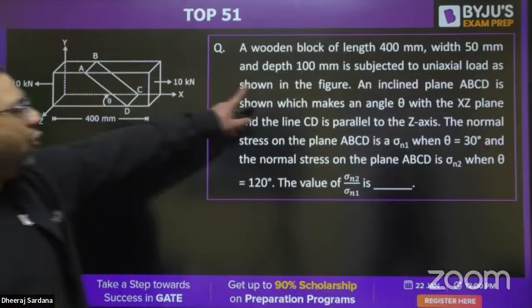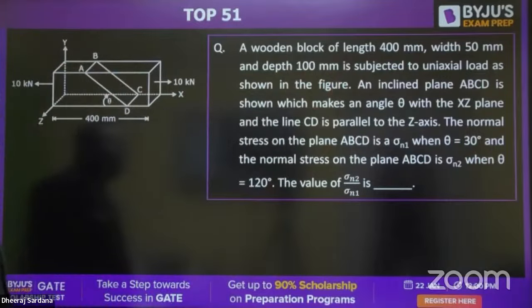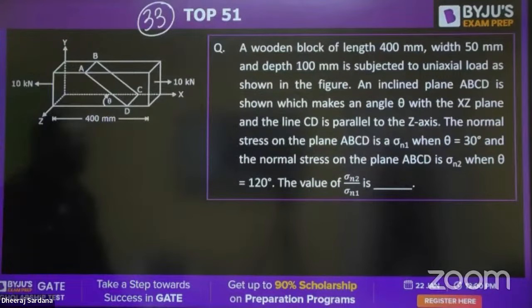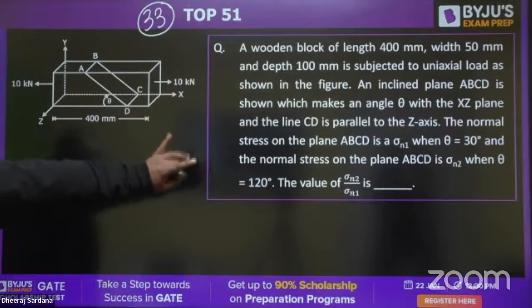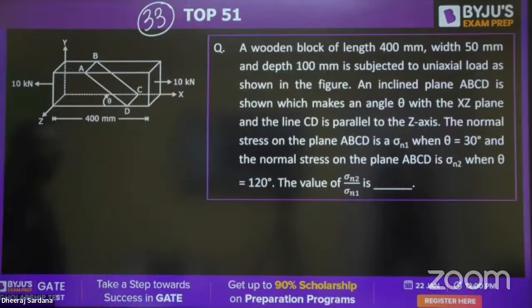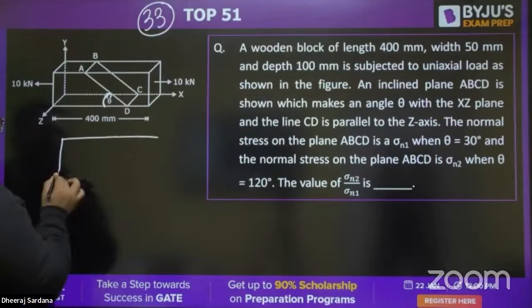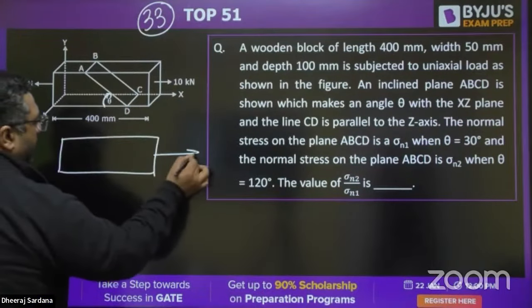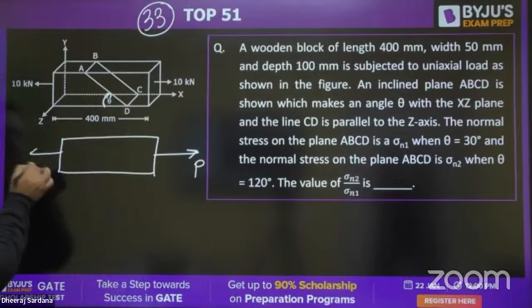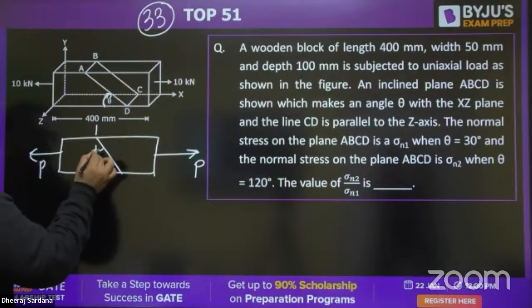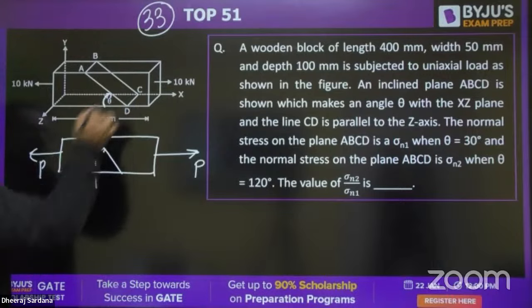A wooden block of length 400 mm, width 50 mm. This is question number 33. After this, Abhinav sir will be joining once again. You can see everything that is mentioned. This angle is given as theta. When we did this derivation, we took this angle as theta, but here this angle is given as theta.